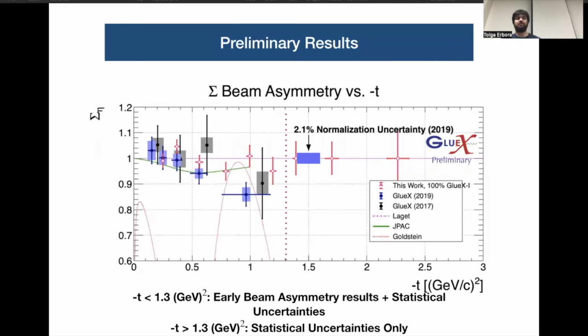And with all of this work done, we arrive at the preliminary result for the beam asymmetry as a function of momentum transfer. For low momentum transfer, we're able to maintain values very close to 1, denoting natural parity exchange, and also in agreement with past GlueX results and some of the models. For high momentum transfer, we're still working on it, though we expect natural processes to relatively dominate.